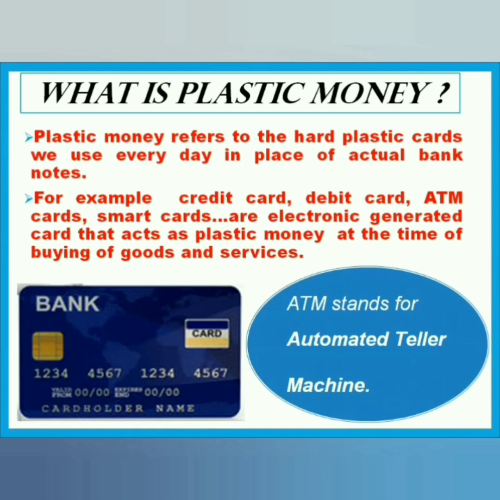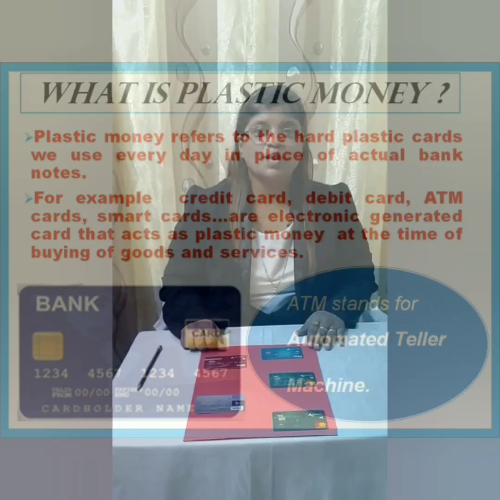We can use these cards whenever we want to do our shopping or buy our train or bus tickets or even at the ATM machines. The ATM stands for Automated Teller Machine, where we use our card to receive money from that machine.